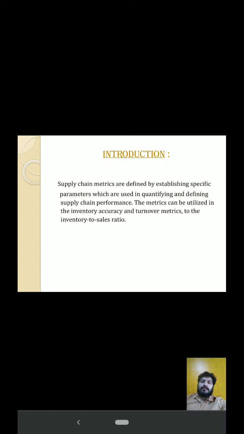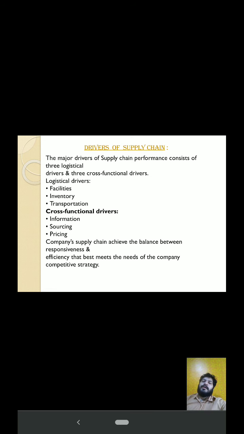Introduction. Supply chain metrics are defined by establishing specific parameters which are used in qualifying and defining supply chain performance. The metrics can be utilized in inventory accuracy and turnover metrics, to the inventory to sales ratio. So what are the drivers of supply chains?